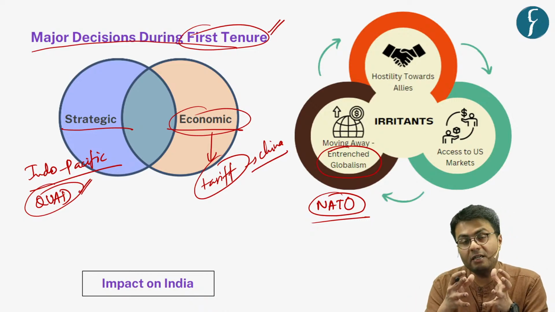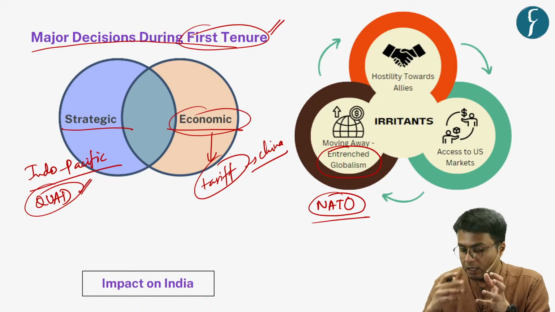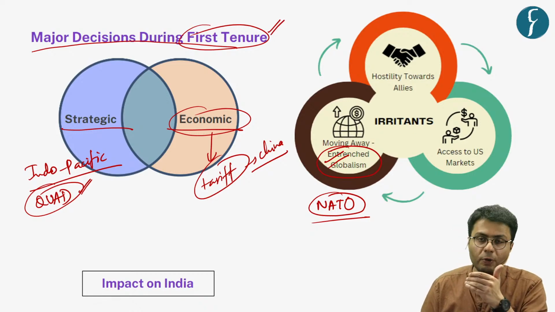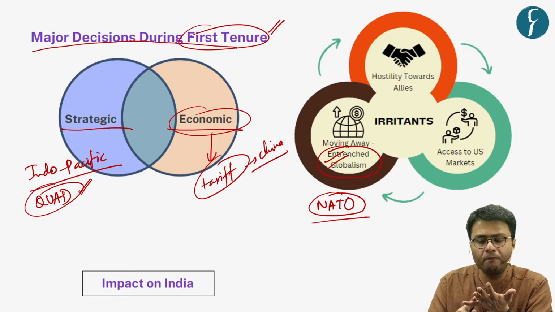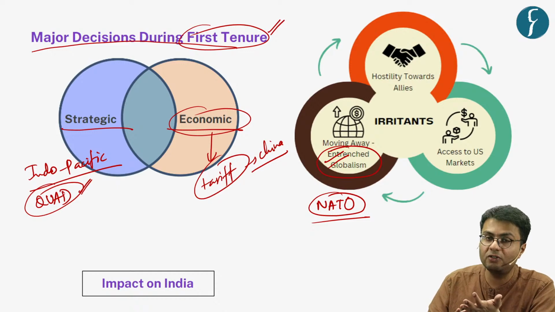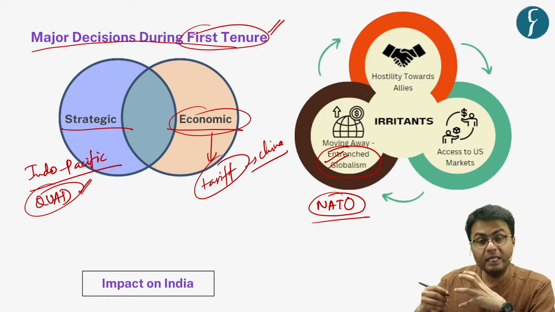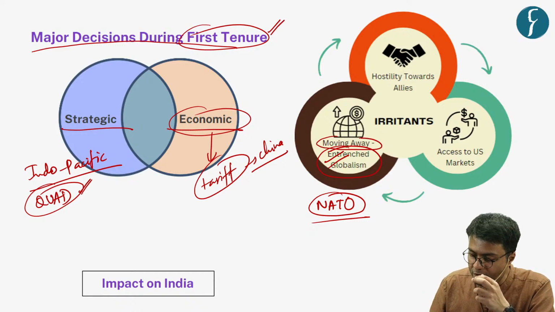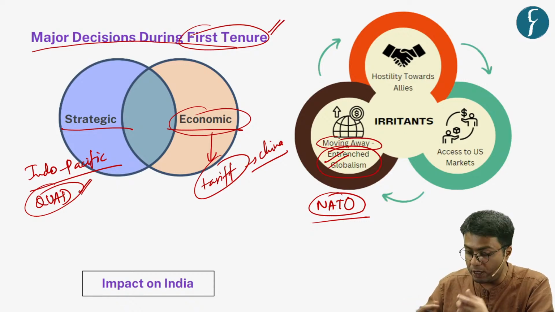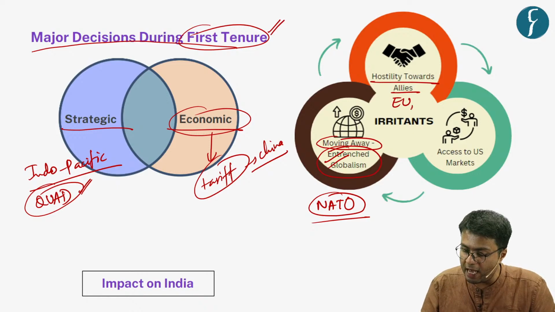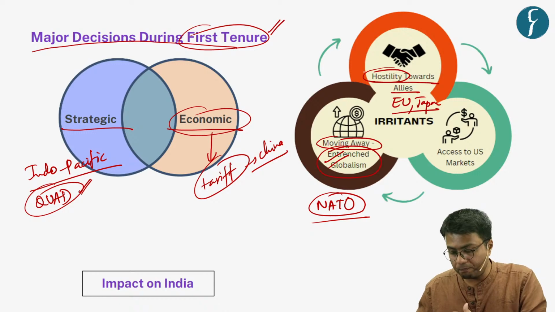But President Trump highlighted that this entrenched globalism imposed a significant cost on US citizens in terms of tax outgo, as well as deaths of US citizens in many other global wars. So President Trump tried to move the US away from this sense of entrenched globalism. So this meant that the US attitude towards its allies, especially European allies as well as Japan, became increasingly hostile.